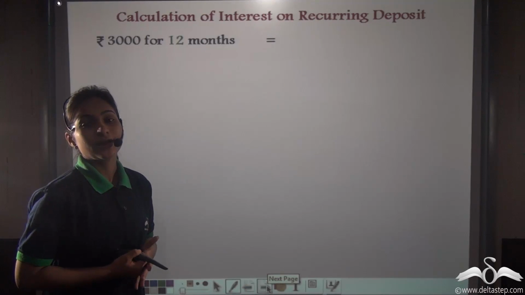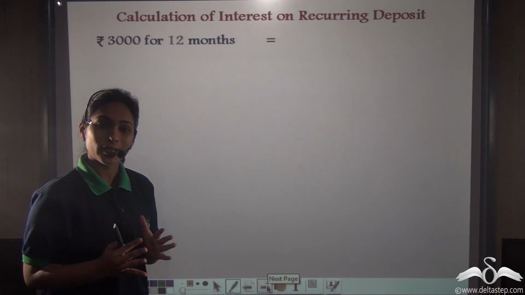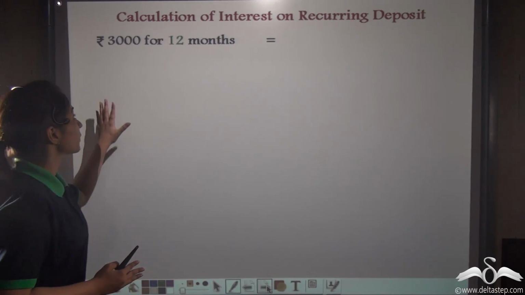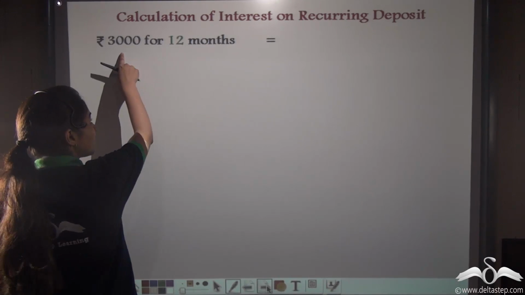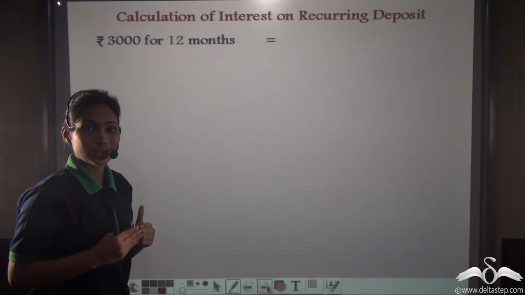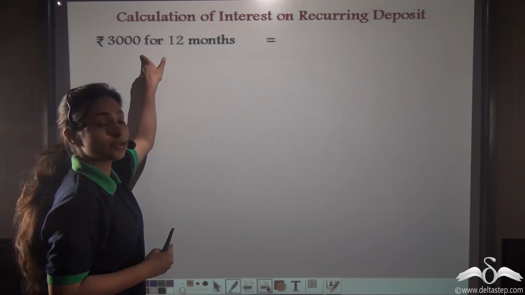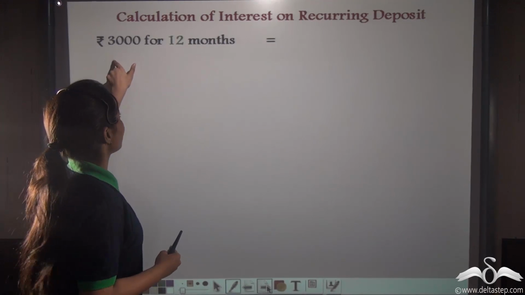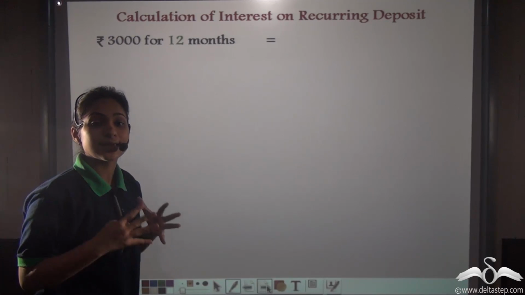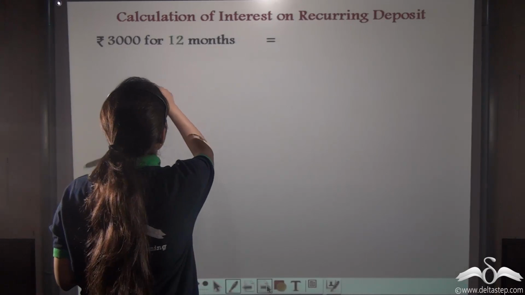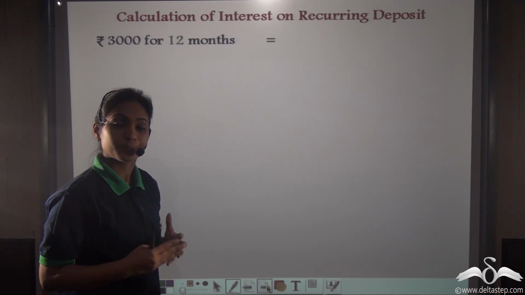Now, suppose John deposits rupees 3,000 every month for say 12 months. 12 months, that is a year. So we'll take a year as 12 months. In the first month, he will deposit rupees 3,000, and the bank will keep his 3,000 for the 12 months. He will not be returned this 3,000 for at least 12 months. So interest will be calculated on this 3,000. Let's calculate the interest. Now interest percent is say 6% in this case. So the interest on rupees 3,000 for 12 months at the rate of 6% per annum is calculated.